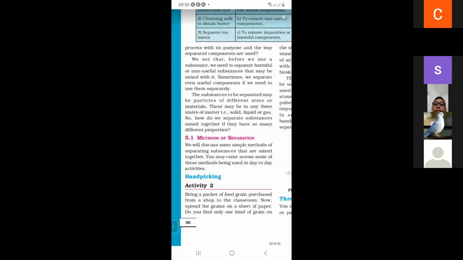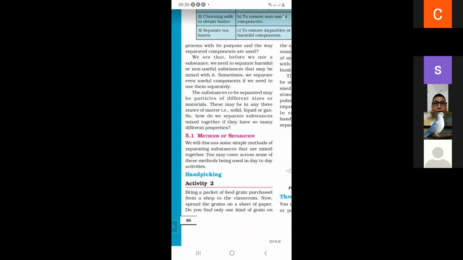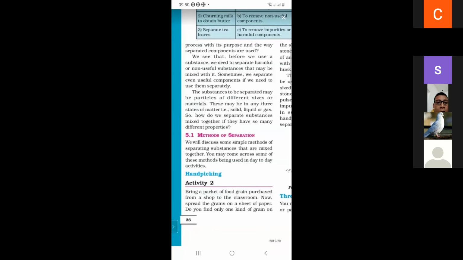So the substances to be separated may be particles of different size or materials, and they may be present in solid form, in liquid form, or also in gas form. So how do we separate substances mixed together if they have so many different properties?